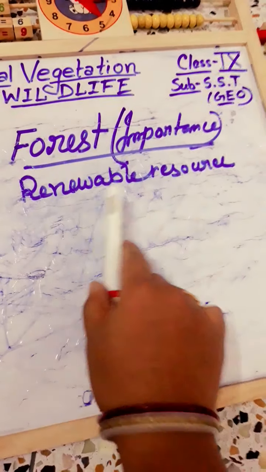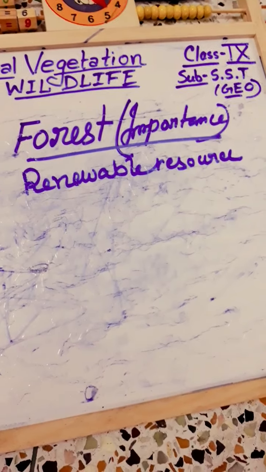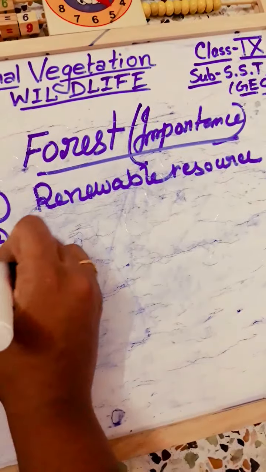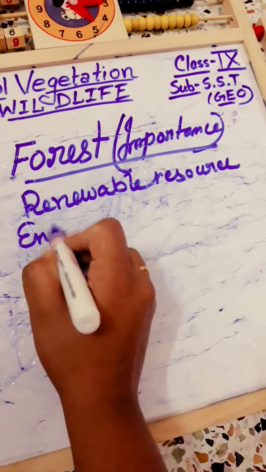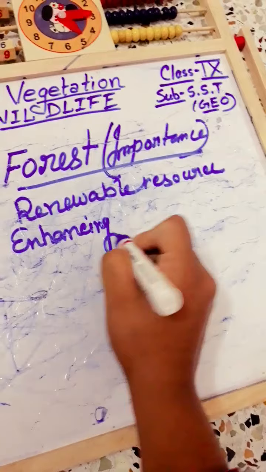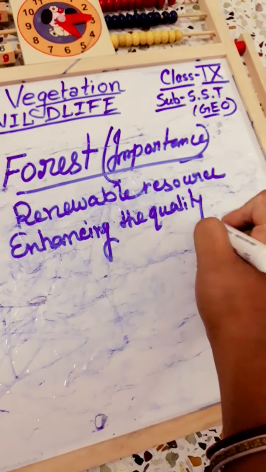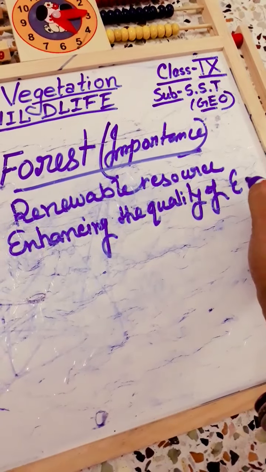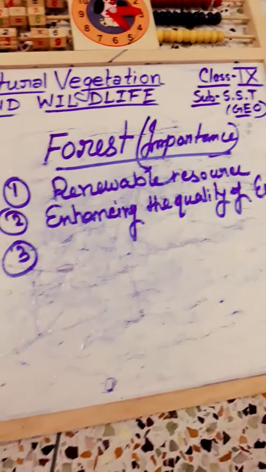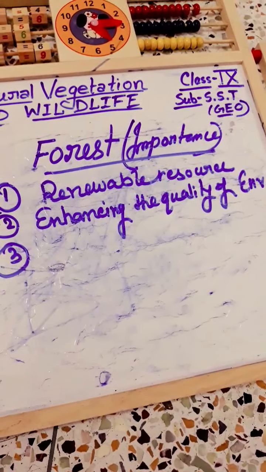So that's why it is a renewable resource, and it plays a major role in enhancing the quality of environment. So this is our second point, enhancing the quality of our environment.